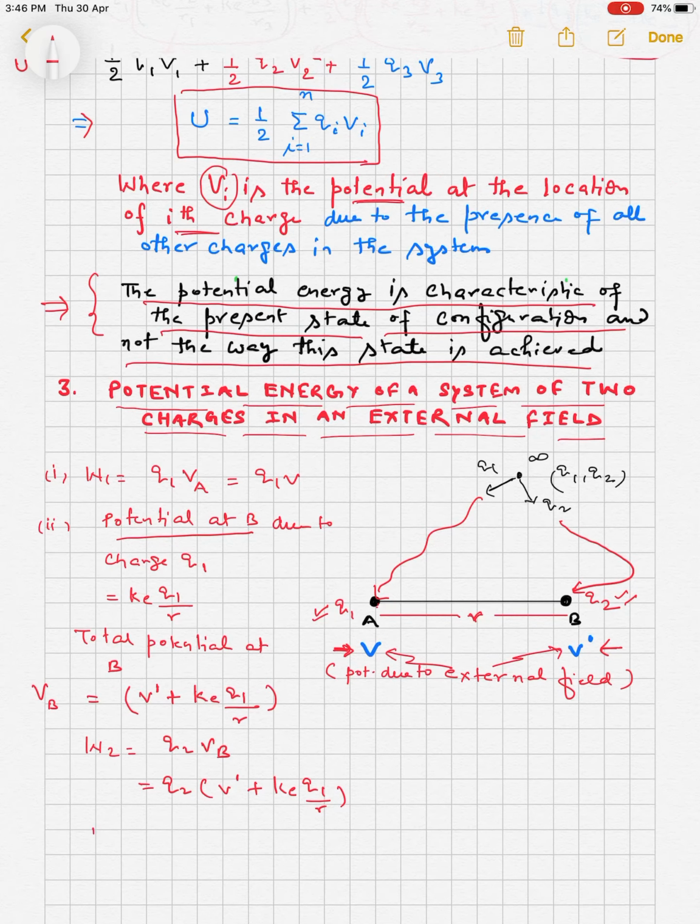So the total work done W is equal to W1 plus W2.